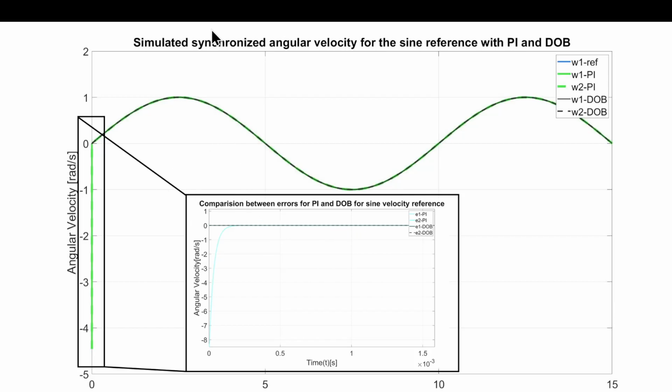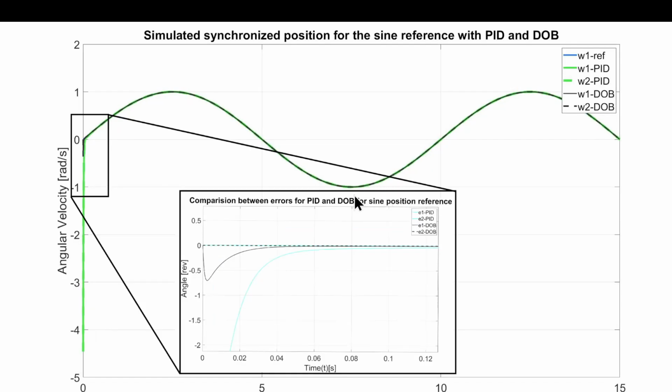Now, this is for the angular velocity simulations, the synchronized angular velocity for sine reference with PI and DOB, which is displayed here. You have to keep in mind that whichever graph is displayed, it's two velocities on top of one another, which means that they are synchronized. Same thing here: two velocities, V1 and V2, for the disturbance observer controller and the PID controllers.